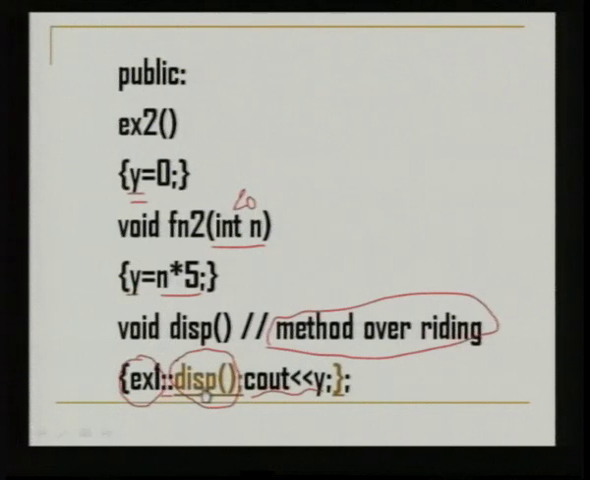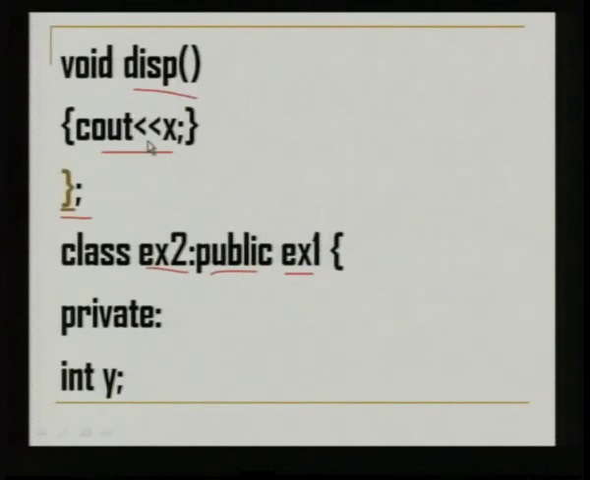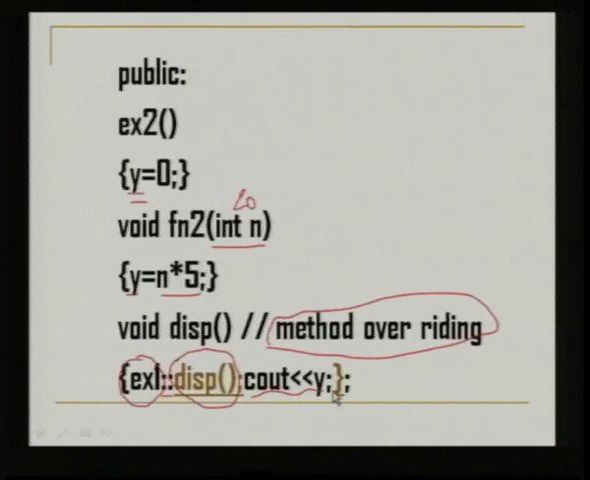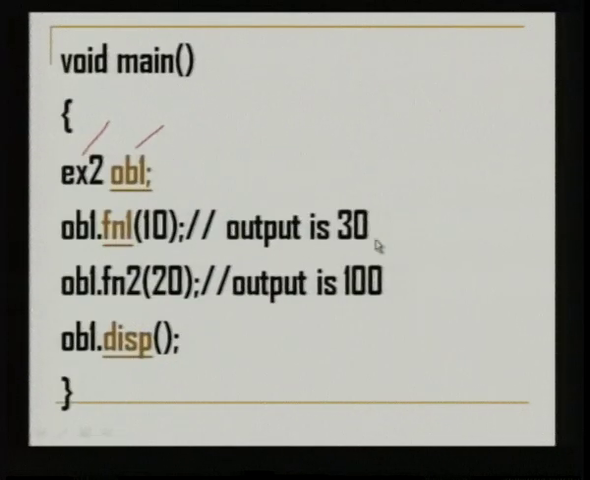Inside the disp function, the superclass disp is not called. So, cout x, 30 will be displayed, then cout y, 100 will be displayed. So, the output will be 30 and the output will be 100. So, this is how constructors, member functions, data members are accessed using inheritance in C++.